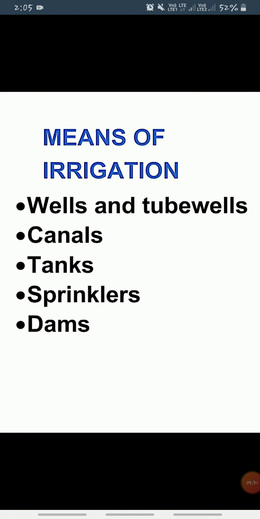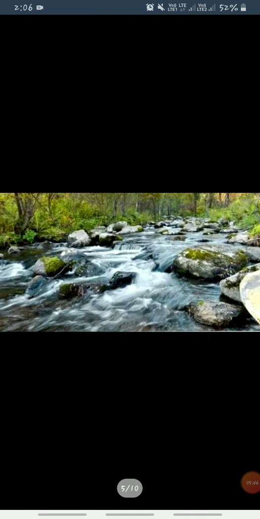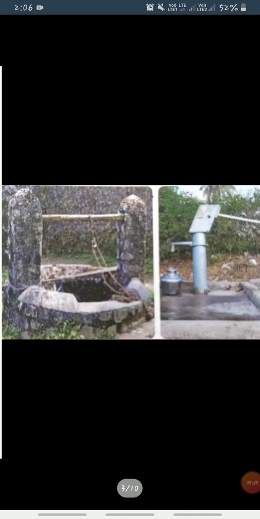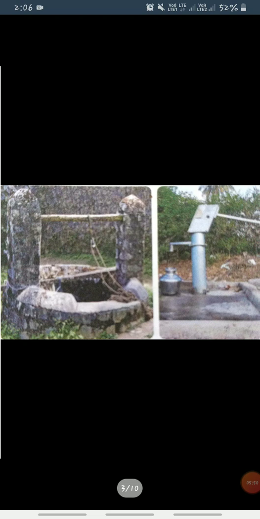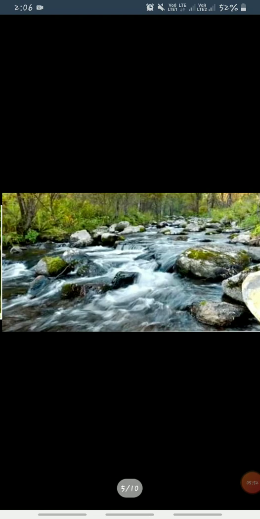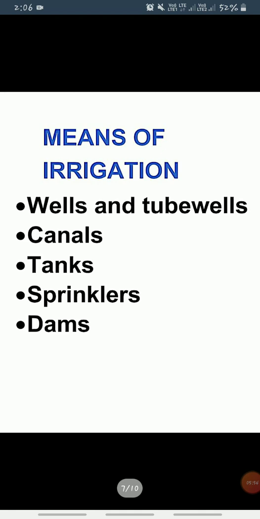So we can use wells and tube wells, canals, tanks, sprinklers and dams. And what are these? We will discuss. Clear? So मैंने आपको well तो दिखाया था यहाँ पे. Now you can see this is a well, है ना? I will show you the tube well also. Clear?